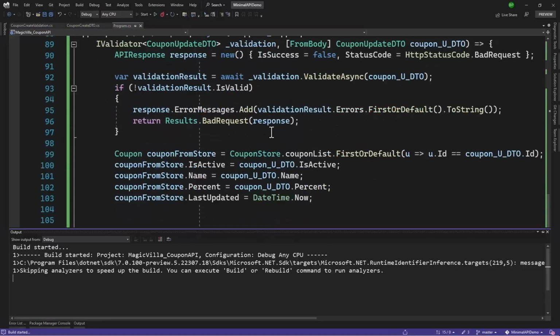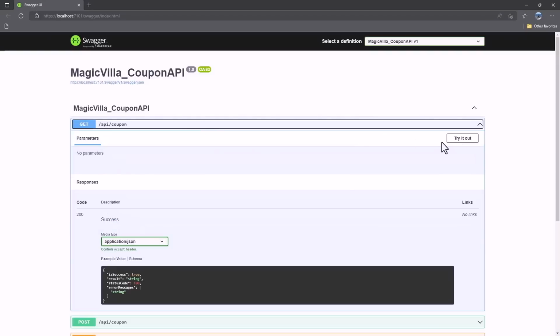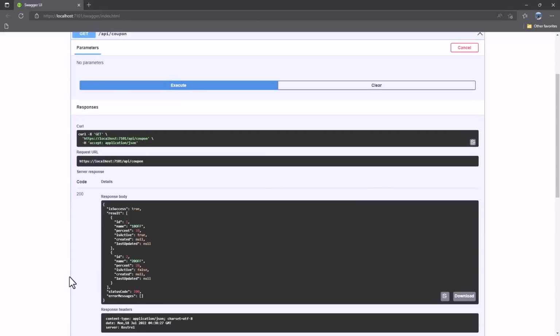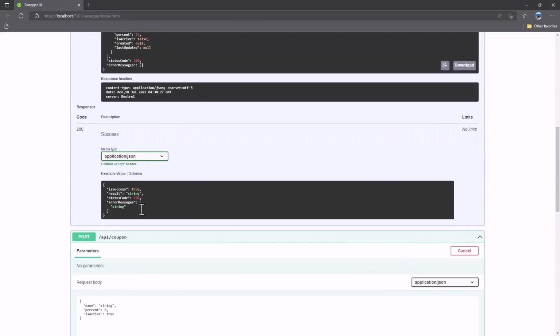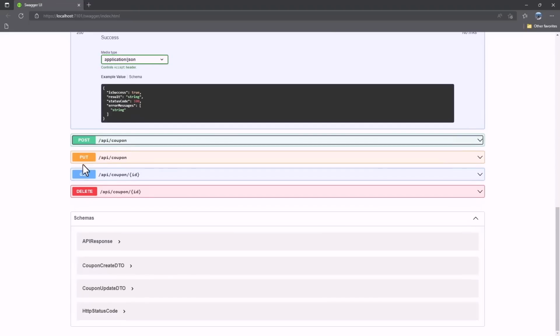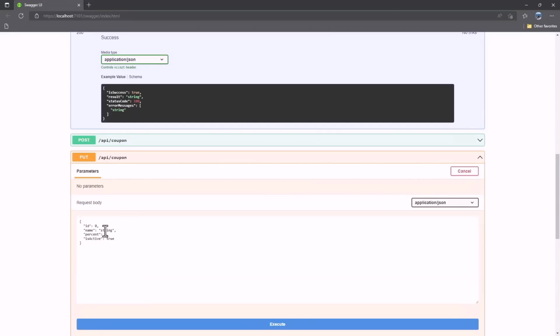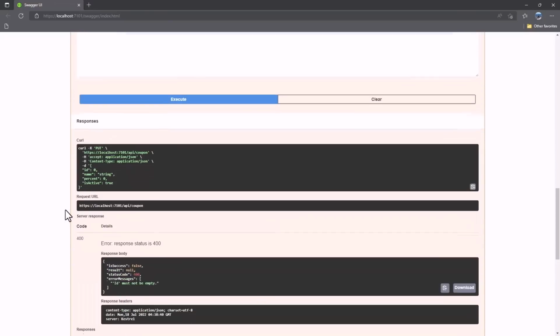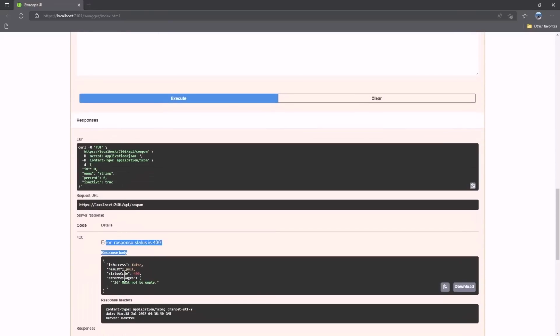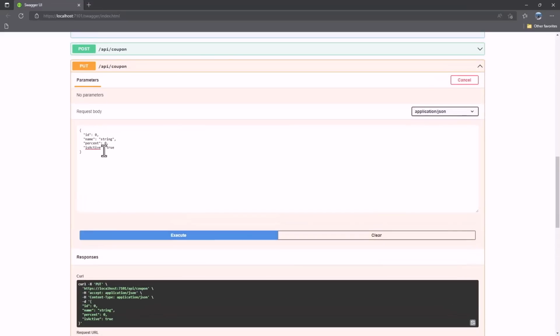Great. Our update looks good. Let me run and test that. If we try to get here, we have 1 and 2. Let me try to update 2 right there. Not post, put, try that. ID, if we keep that as 0, we should see our validation. Perfect, ID must not be empty.